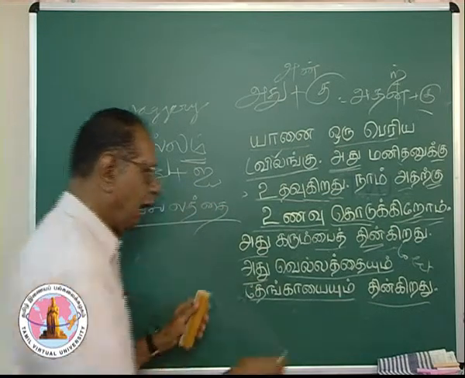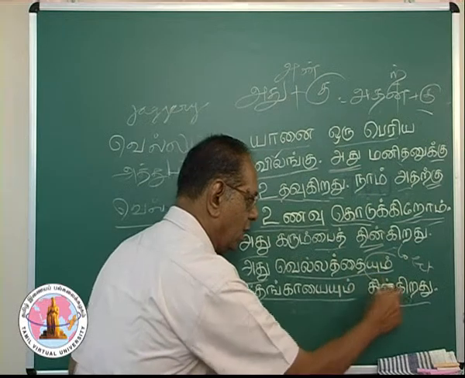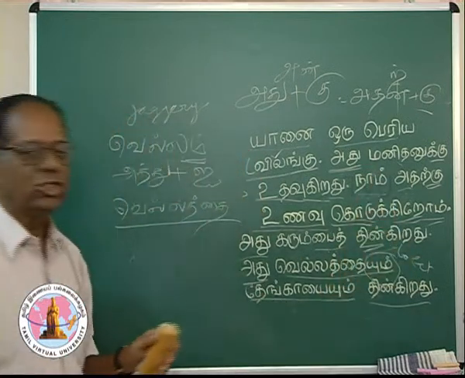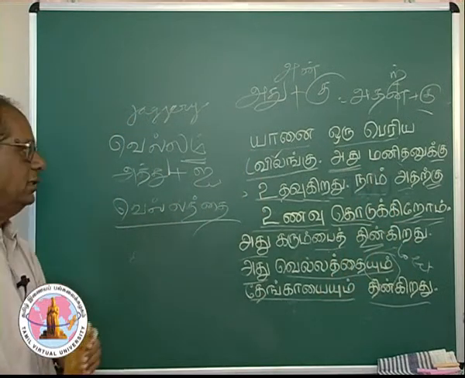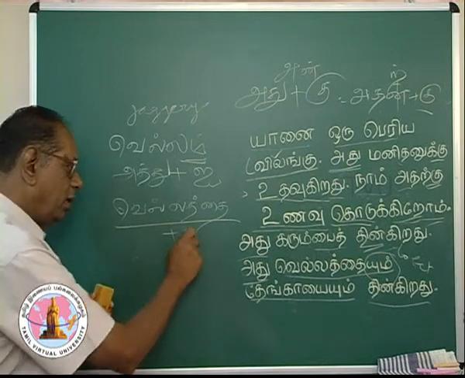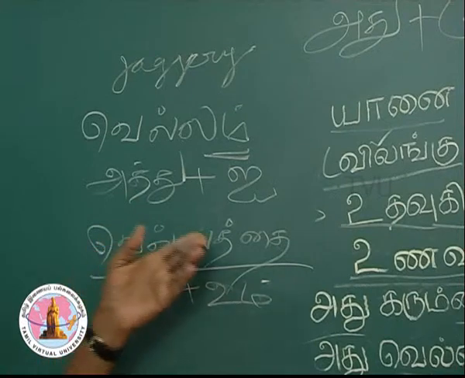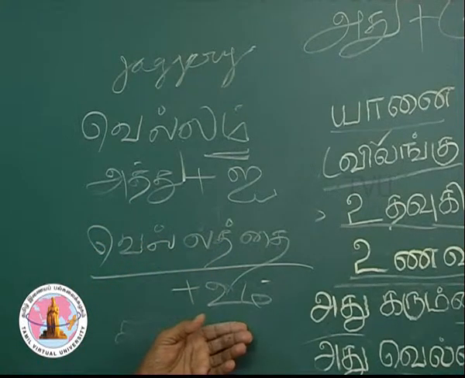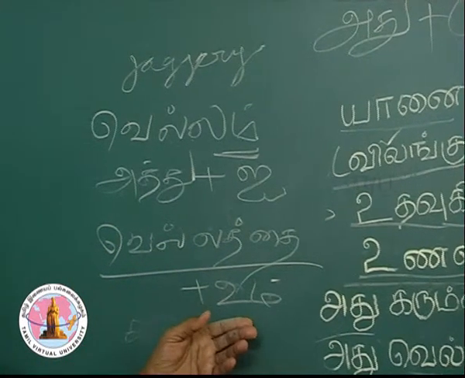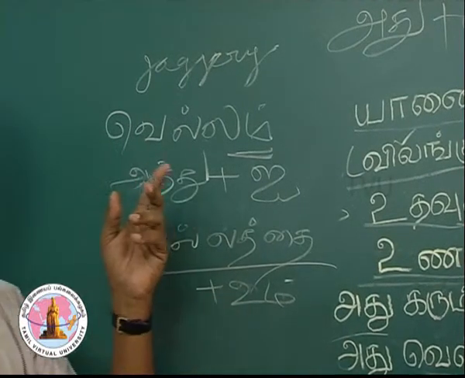Again, I have used a conjunction here. Conjunction is um. You remember? Vellattai plus um. Now, I want you to remember what we did in the case of conjunction.